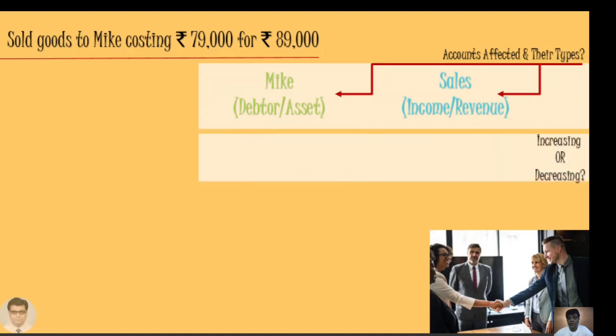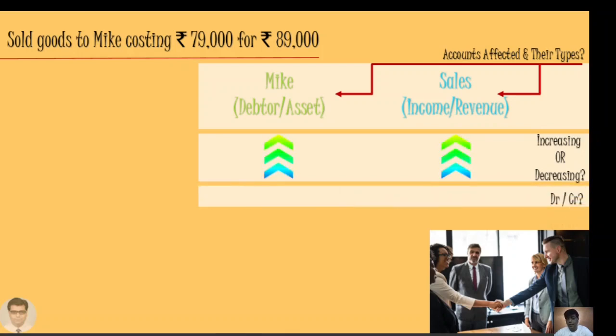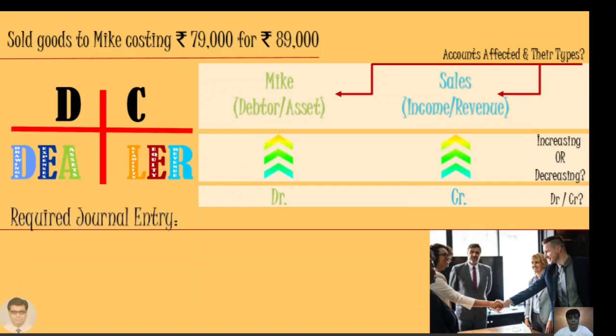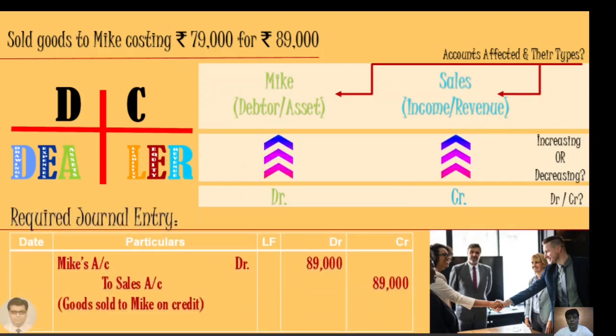What is happening with these accounts? Mike is a debtor and the debtorship is increasing, and sales being an income is also increasing. What should be debited or credited? DC dealer comes handy here. DC dealer tells us that debtor, that is an asset, when they increase, they are to be debited, and sales being an income or revenue should be credited when it increases. So the journal entry would be Mike's account debit to sales account 89,000. One more transaction.